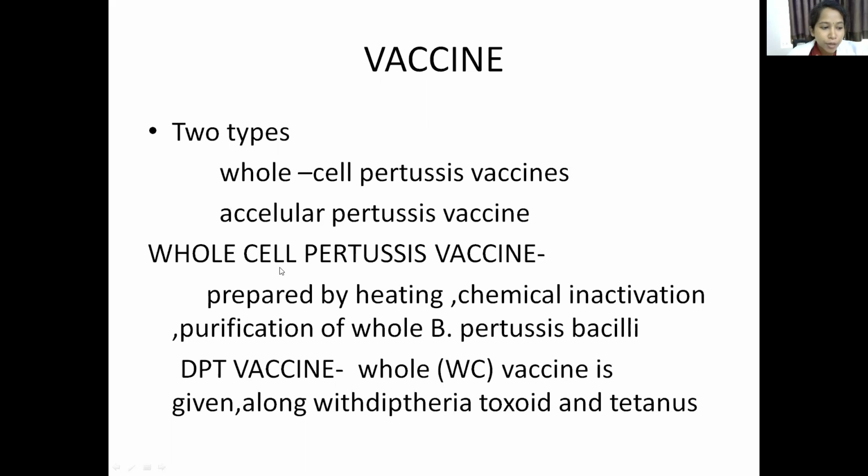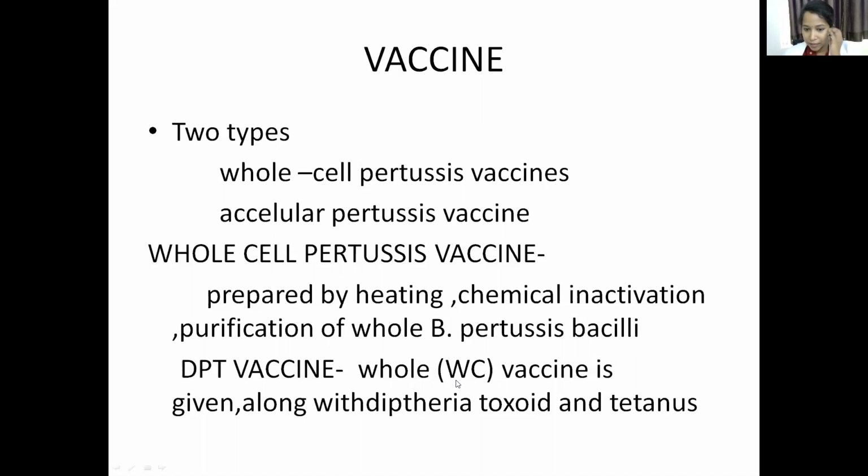So first coming to the whole cell pertussis vaccine. How is it prepared? It is prepared by heating, chemically inactivating and purification of whole Bordetella pertussis bacilli. The whole bacilli is taken here and it is heated, then chemically inactivated, then purified. Example is whole cell DPT vaccine.